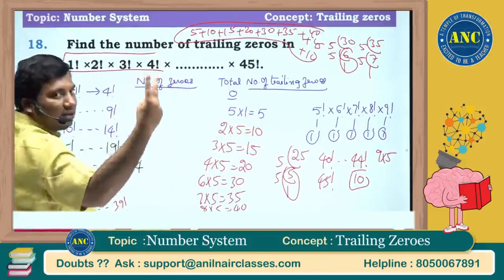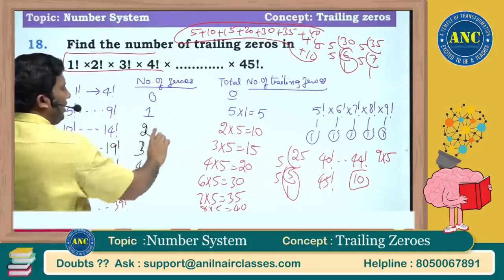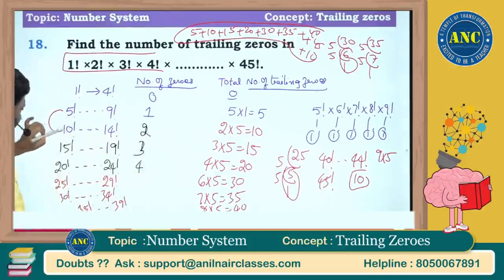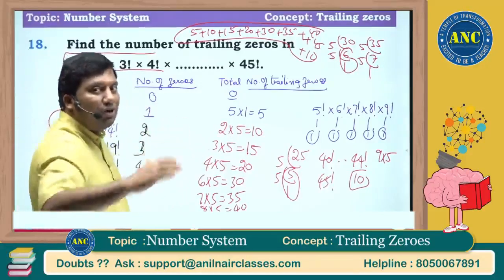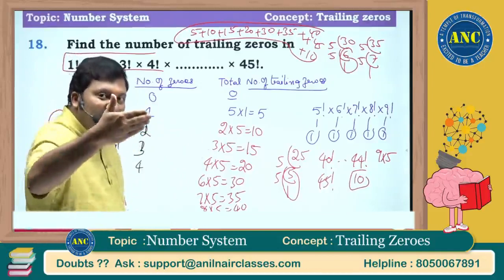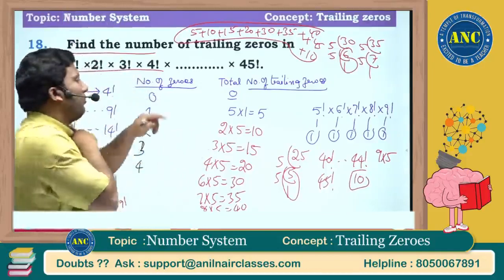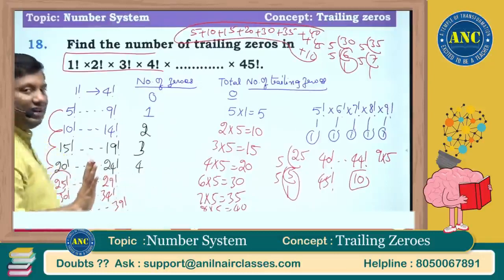10 factorial, there are 2 zeros. From 10 factorial till 14 factorial, 2 into 5, 10. So we have to go till 5, 10, 15, 20. 25, there is a jump. 20 factorial contains 4 zeros at the end, but 25 factorial contains 6 zeros at the end. From 4 zeros to 6 zeros, there is a jump. I hope the idea is clear.